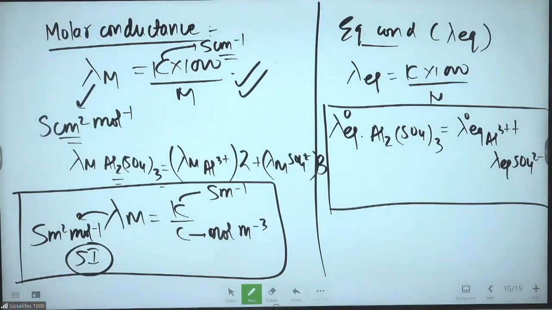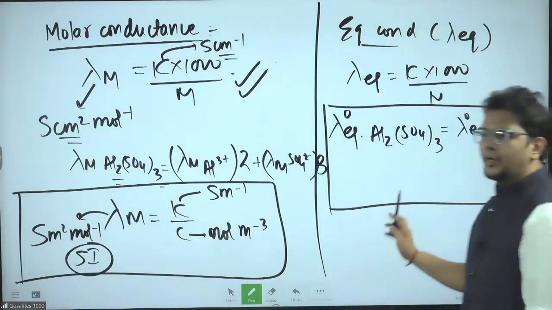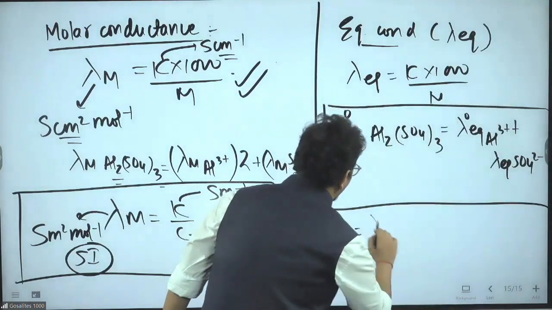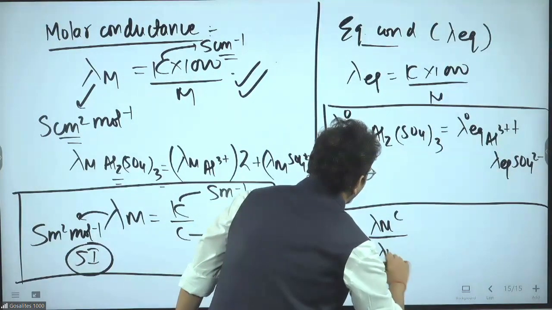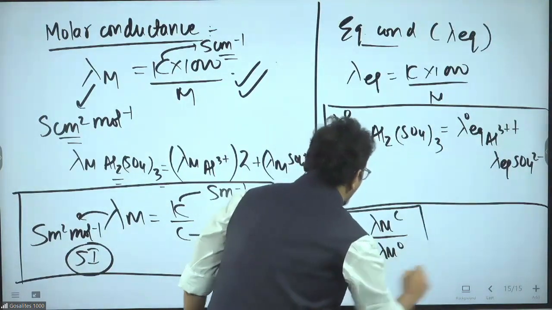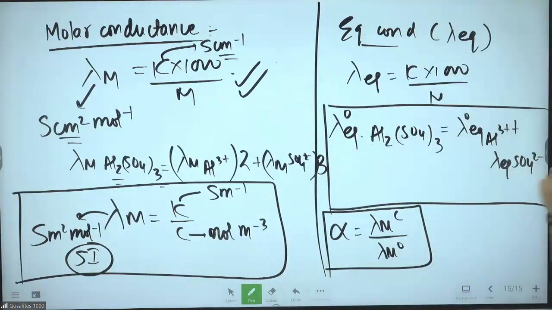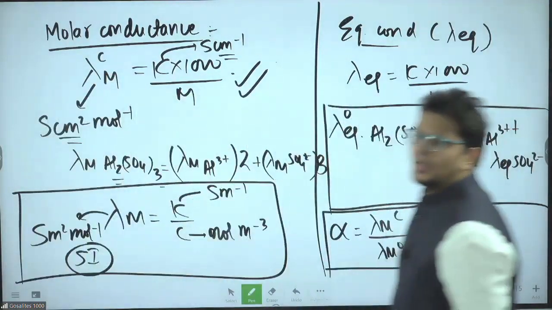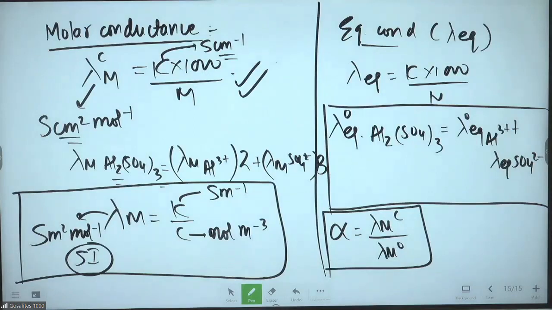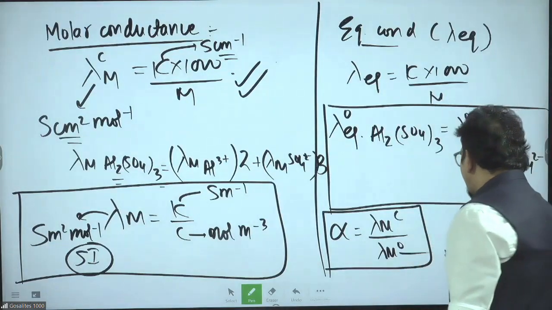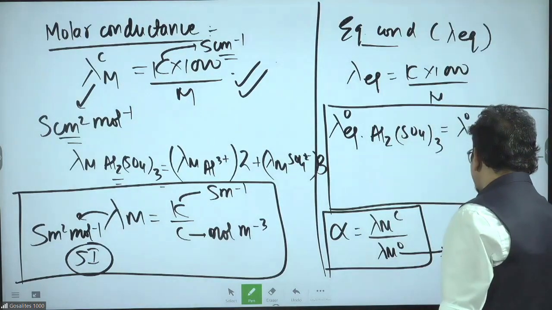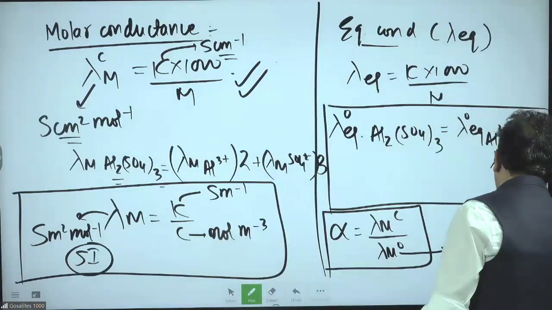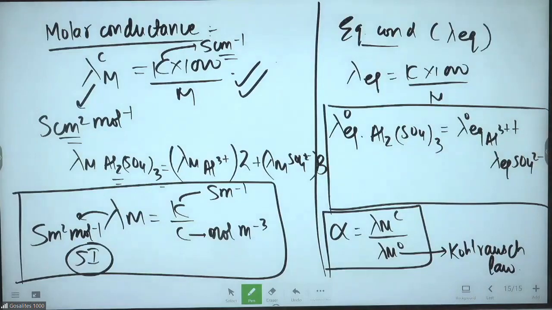What else will they ask you here? They will ask you alpha. Alpha is lambda MC by lambda M naught. What is lambda MC? At a concentration C, how much is the molar conductance? That is lambda MC. Lambda M naught is found using Kohlrausch law. So alpha is lambda MC by lambda M naught.